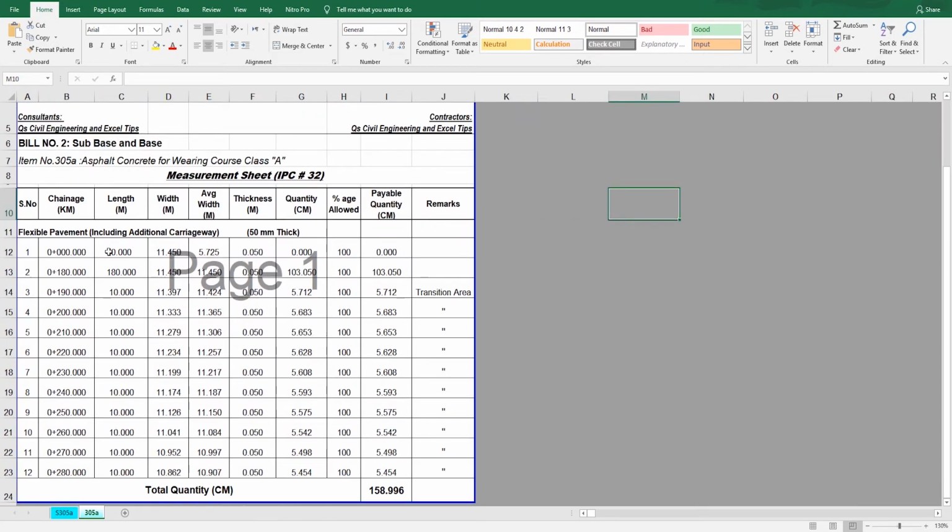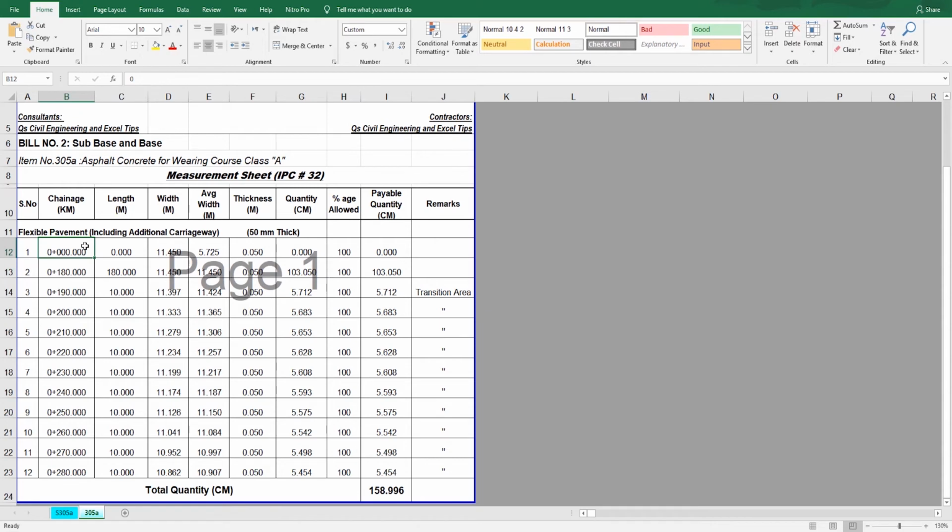Chainage starts from 00 to 180, length 180 meters, width 11.450, average width takes the average of previous RD and the current RD. So thickness 0.05, which is mentioned in your cross section or drawings or as directed by the engineer. This is the quantity, length, average width, thickness, and this is the percentage allowed.